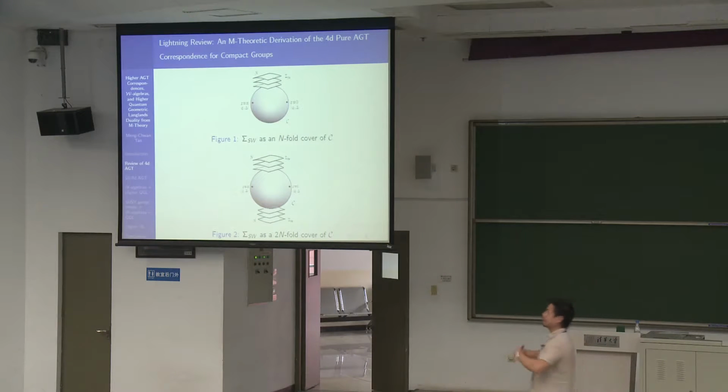Upon reduction on the I-brane, you get this n-fold cover of this curve here, which happens to be the Gauss curve. And then in the orientifold case, because you have an orientifold, there's a reflection of these branes, and you end up getting 2n of these in there, so a 2n-fold cover. And so these 2 configurations here can be interpreted in some sense as like the Seiberg-Witten curve.